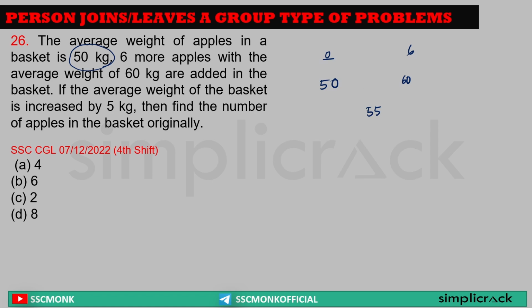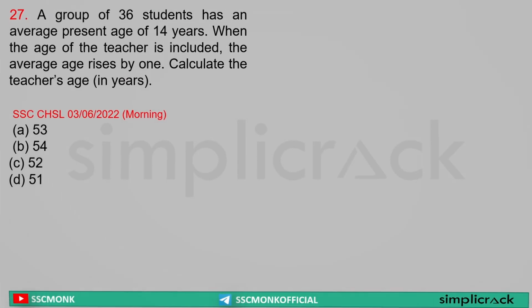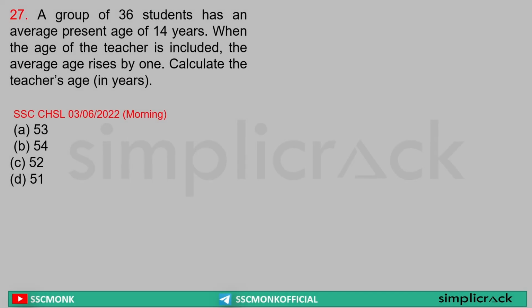That means if I take the alligation method, 55 minus 50 is equal to 5, 60 minus 55 is equal to 5. So the ratio of original apples to new apples is 1:1. Yes or no? Yes. Sir, here 1 is equal to how many apples? 6. So the other 1 will also be 6 apples. So how many apples were there in the basket originally? Sir, 6. Next.